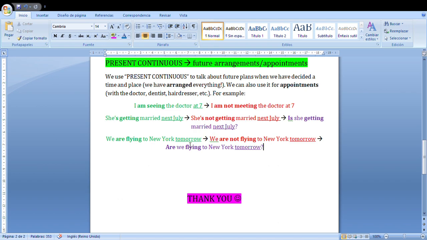No, this is future, so this would be ellos vuelan a Nueva York mañana. What does it mean that we use the present continuous? That everything has been arranged. Todo está planeado y está cerrado y está acordado. So, we're flying to New York tomorrow. That means that we have the tickets already. We have the hotel, and we have decided that tomorrow we are going to catch a plane to go to New York.